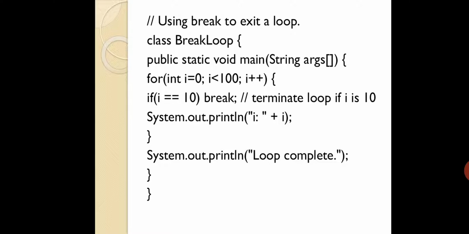When the condition becomes true, if i equals 10, then you are coming out of the loop. Directly you are printing loop complete. That means 0 to 10 it will print on the monitor, and in the last line it will be loop complete. It won't print 11, 12, 13. As far as the for loop is concerned, it has to run from 0 to 100, but after 10, in between, you are forcefully breaking the loop. And once the break statement is encountered, it will definitely come out of the loop. It will terminate the loop.